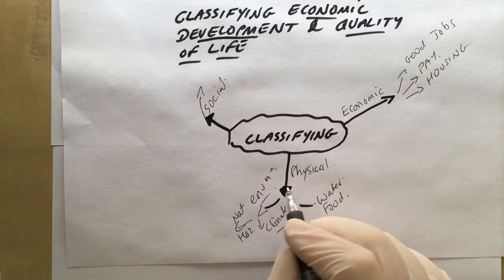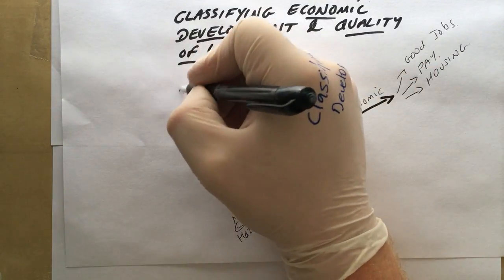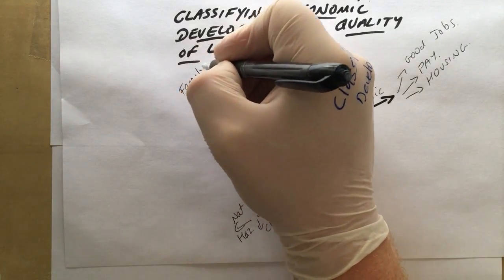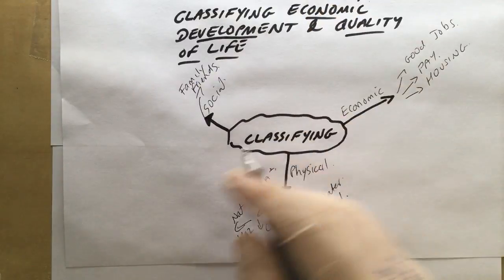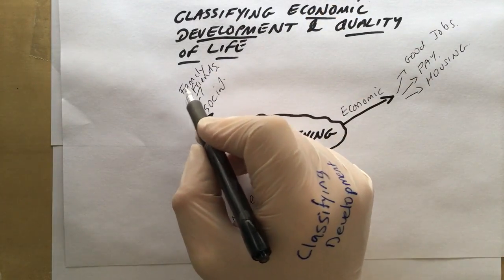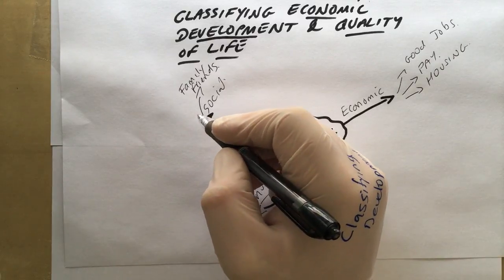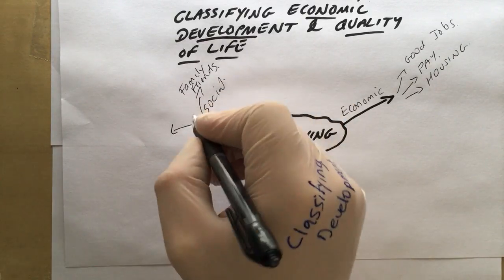Final one is to do with social. Now, social things, that might have to do with family, friends. It's very difficult to measure these kind of things in terms of a whole country. However, it's really important because if people feel secure in their family and friends, they feel connected with their place, then that's probably going to give them a good quality of life.